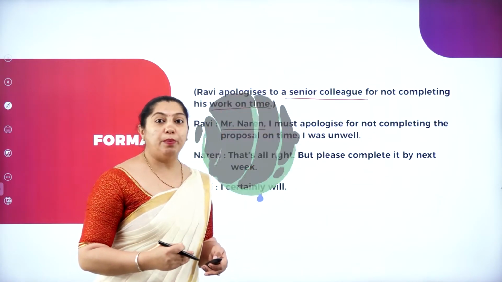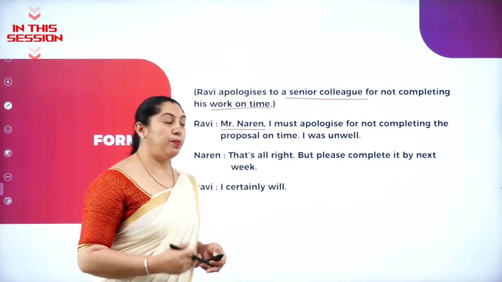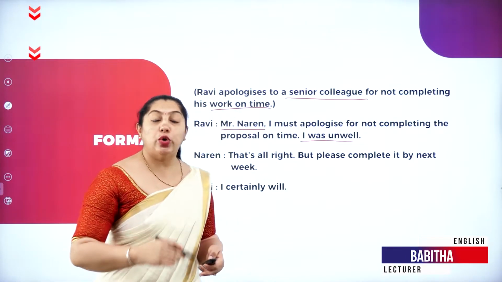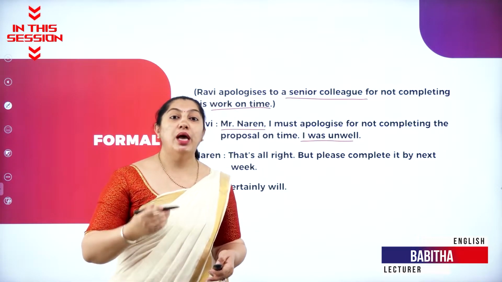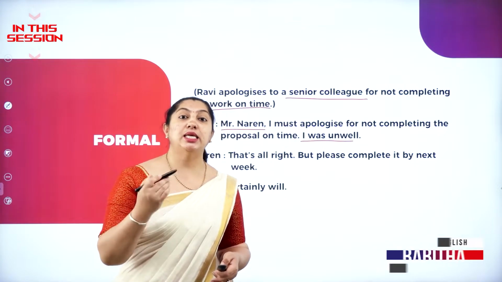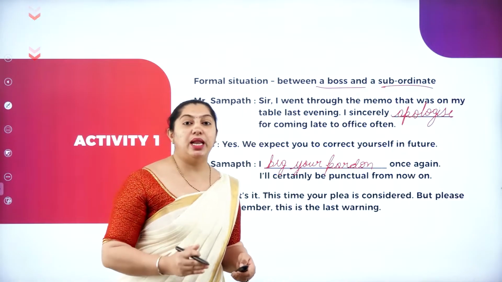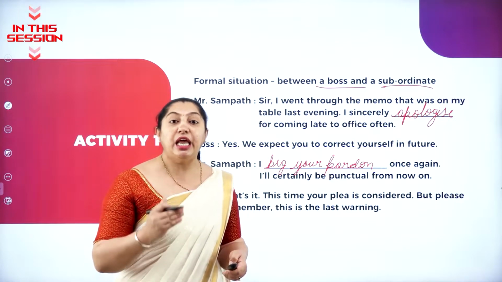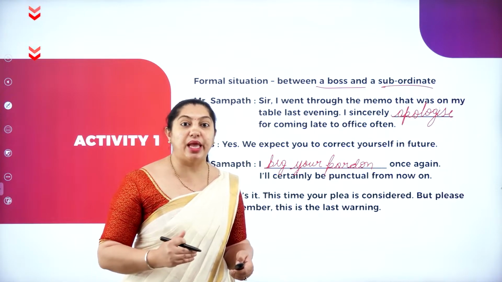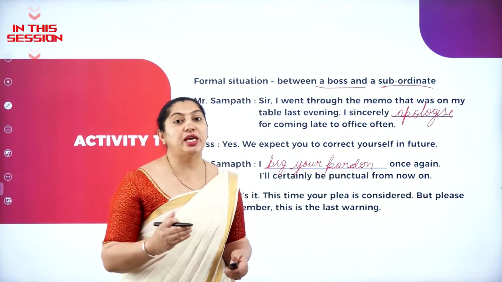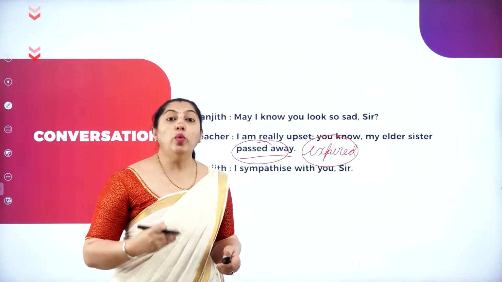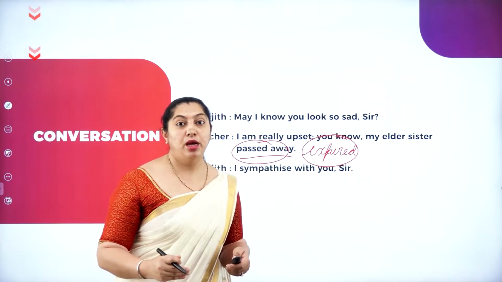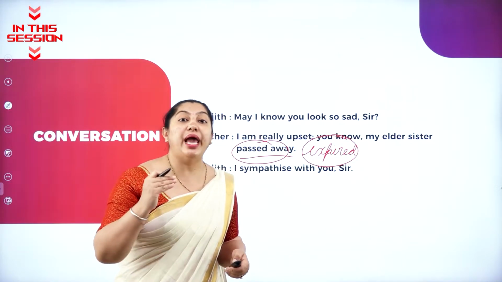Why he has not completed his work or the proposal? Because he was unwell. Ravi was unwell, so he couldn't complete his work and he is apologizing to his senior colleague. This will be the last warning and the last chance will be given to you. And again, if it repeats the same thing, action must be taken against you. When we are born, we will not come with any expiry dates to this earth. So you cannot use the word expired.